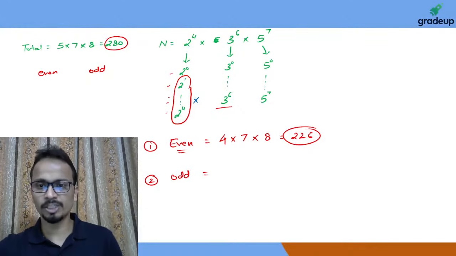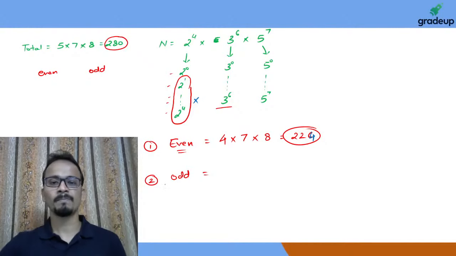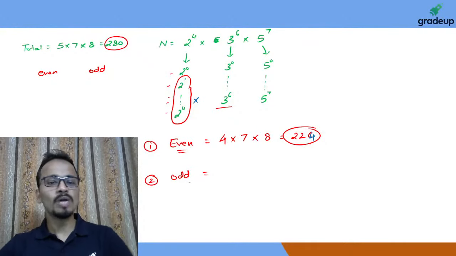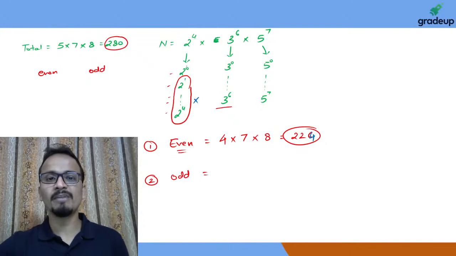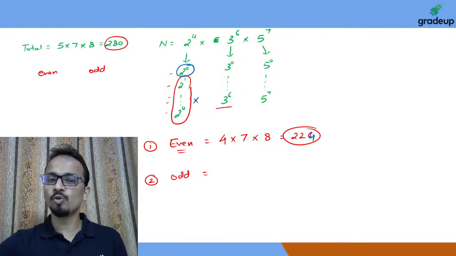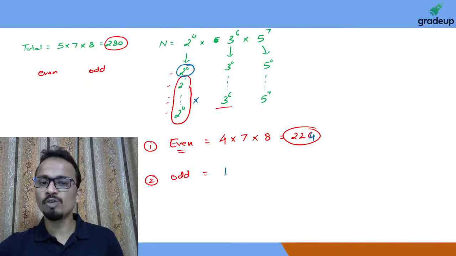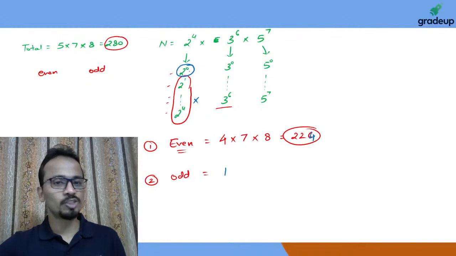Okay, I'm sorry, it should be 224. Yes. So in an odd number, no power of 2 should be present. So that means the 0th power of 2 will be considered. So 2 can be used in only one way: 2 raised to the power 0.